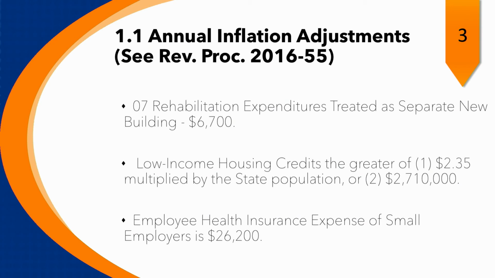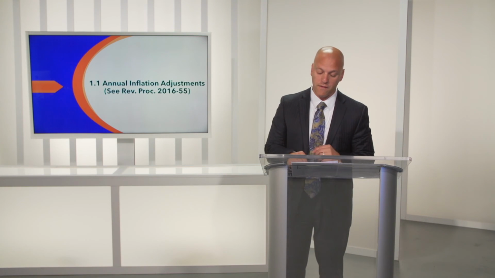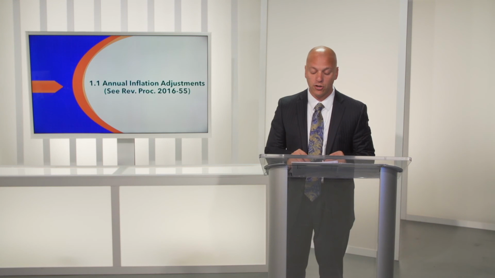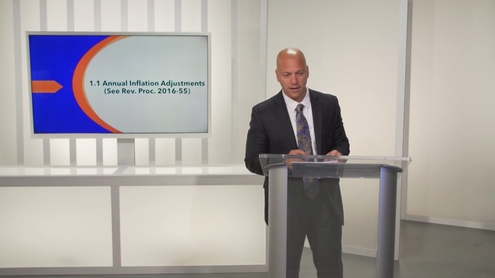So for taxable years beginning in 2017, the dollar amount in effect is $26,200. This amount is used for limiting the small employer health insurance credit and under Section 45 for determining who is considered an eligible small employer for purposes of the credit. So if you have a small employer that you're representing and you want to look at what the employee health insurance expense of the small employer could be, take a look at Section 45 just to see if that employer fits the definition of being considered a small employer.